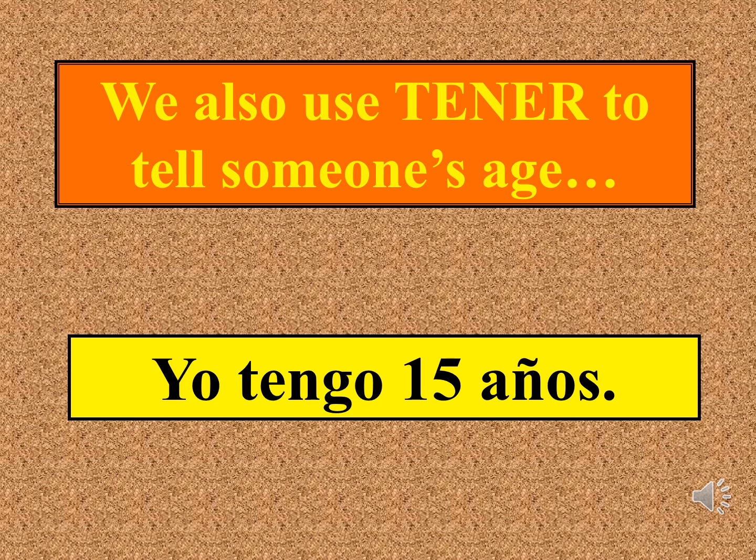We also use tener to say our age. Yo tengo 15 años. Thinking back a few decades. Ella tiene 30 años. So we would be using our numbers here. Yo tengo 15 años. Perdón, ella tiene 30 años.